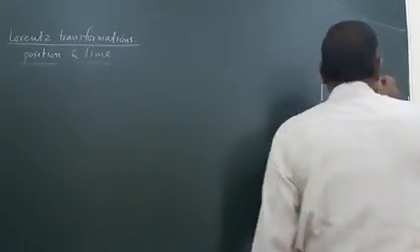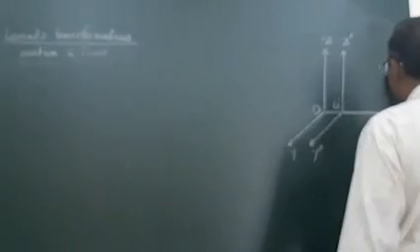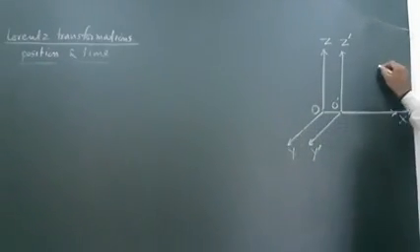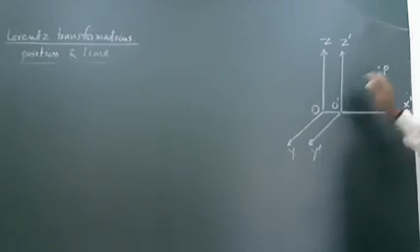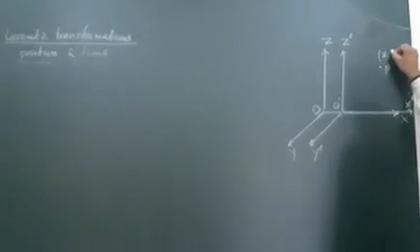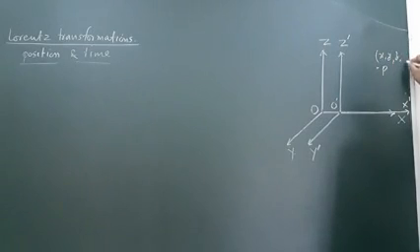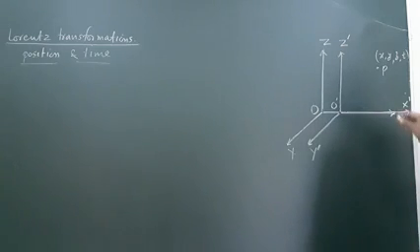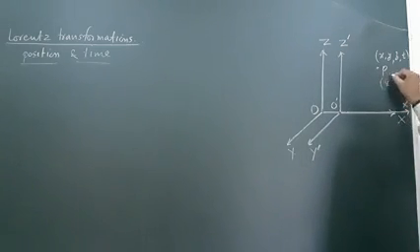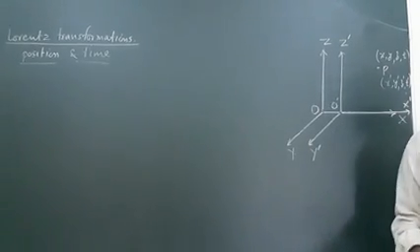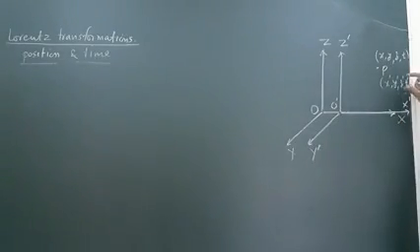So let us suppose this is an event at point P, whose coordinates in the first coordinate system are x, y, z and t. T is for time, and in the second coordinate system its coordinates are x dash, y dash, z dash and t dash, where t dash is time measured by this clock.